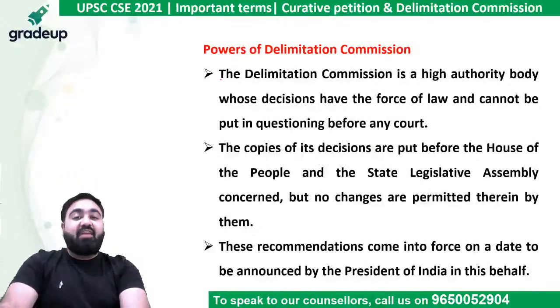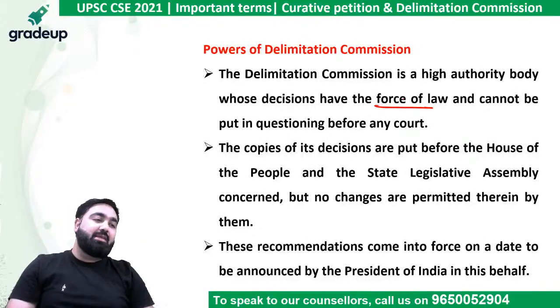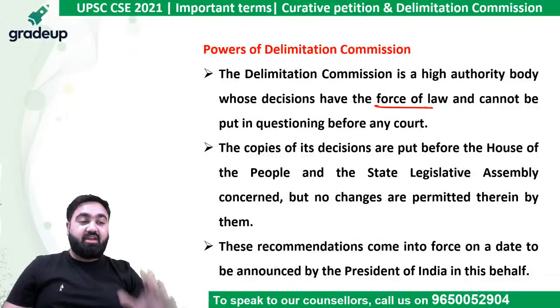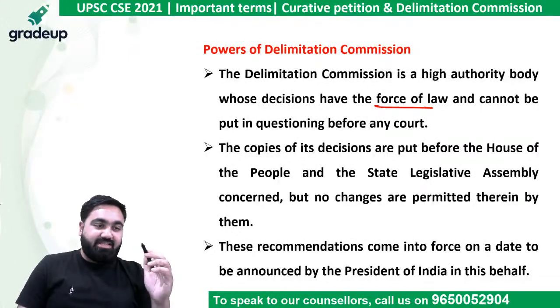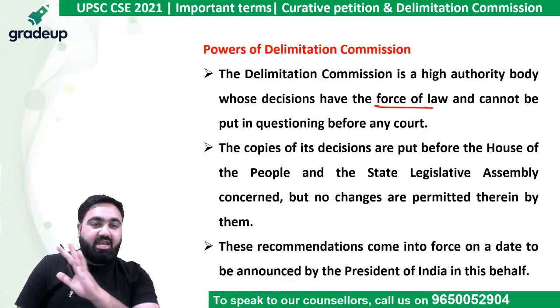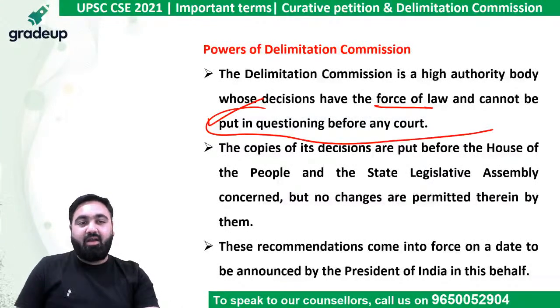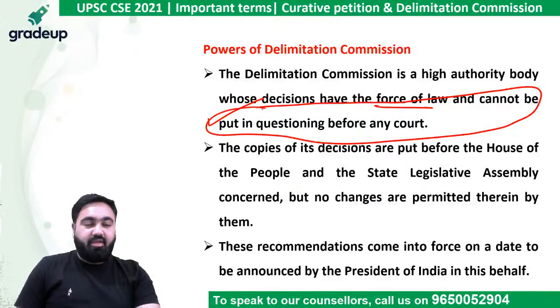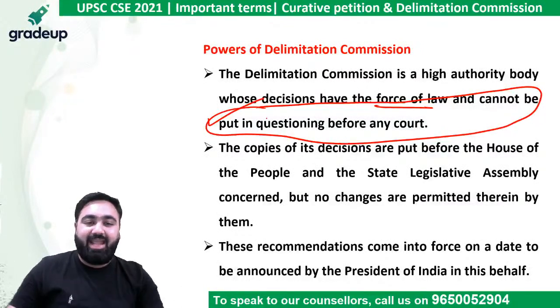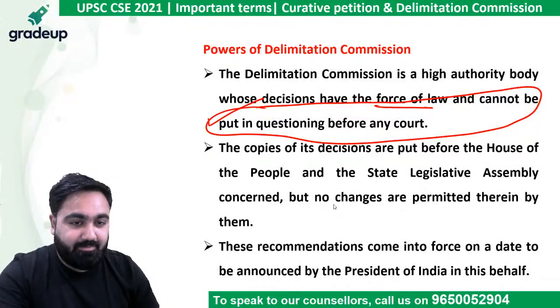It is a very, very powerful body and has the force of law. The most interesting part is if the Delimitation Commission gives a decision, for example, that they are redrawing the boundaries of a constituency, that decision cannot be challenged in any court. This is by far the most important point. The recommendations of the Delimitation Commission cannot be challenged in any court. However, the loophole is,